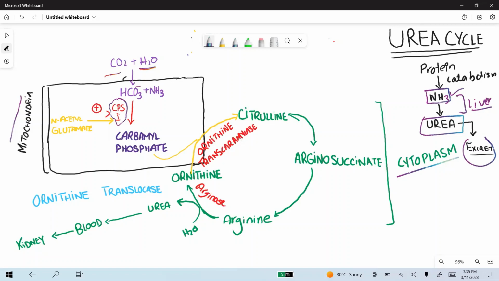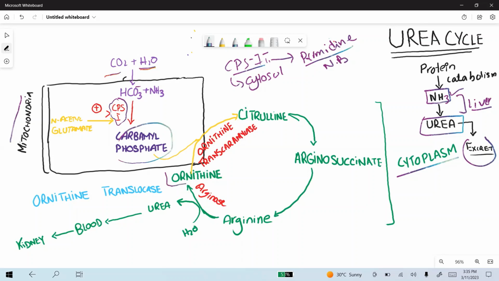Another enzyme, CPS2, is present in the cytosol. It is the rate-determining enzyme for pyrimidine synthesis, the synthesis of nitrogen bases. So this carbamoyl phosphate then reacts with ornithine to form citrulline, and this reaction is catalyzed by ornithine